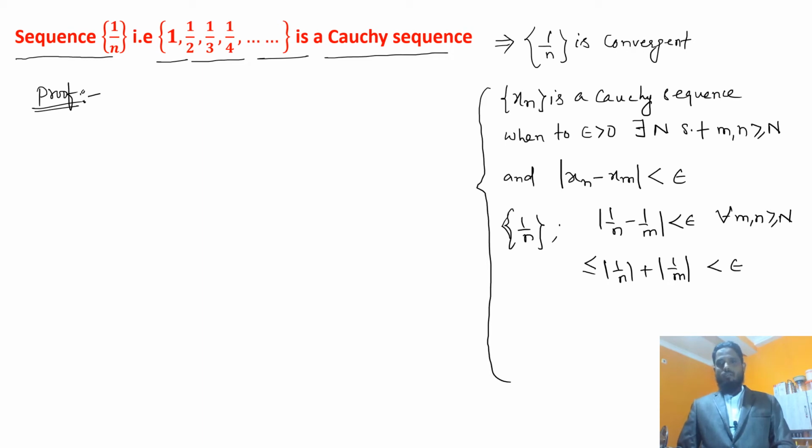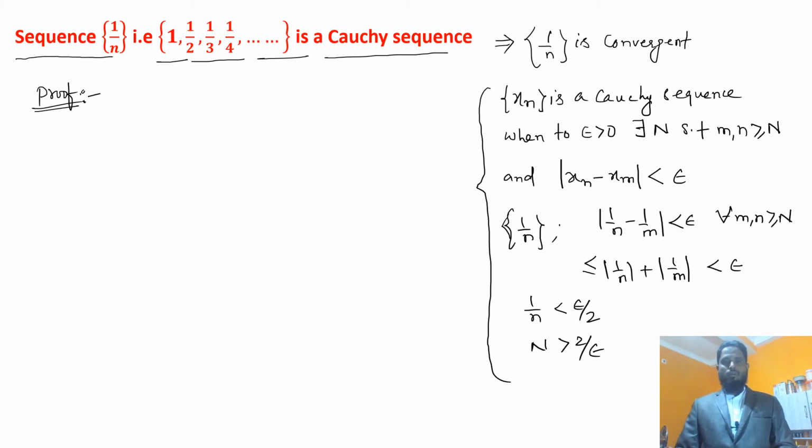This works when 1/n is less than epsilon/2, so we must choose a natural number N greater than 2/epsilon. If we choose this natural number, we definitely get the proof.